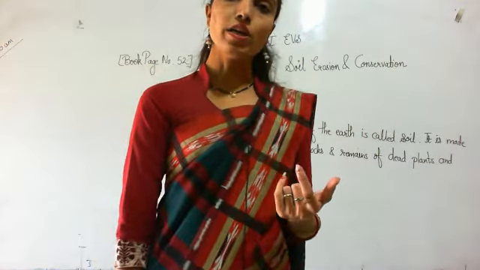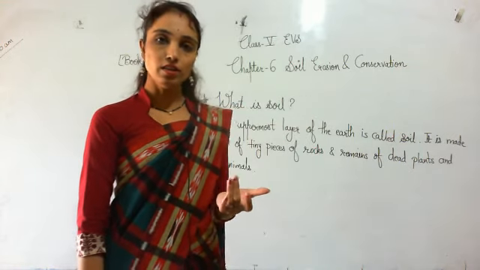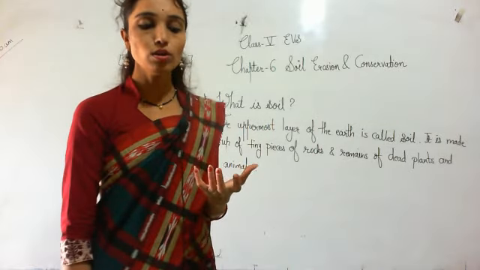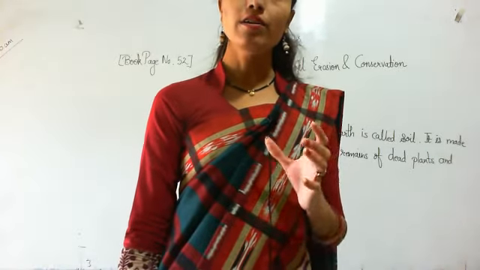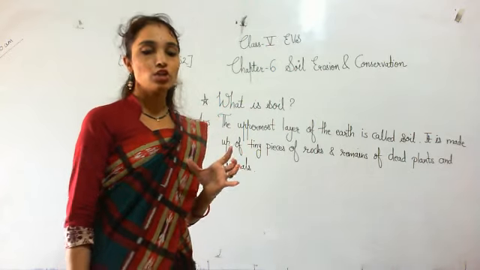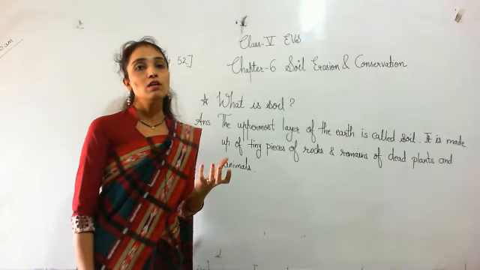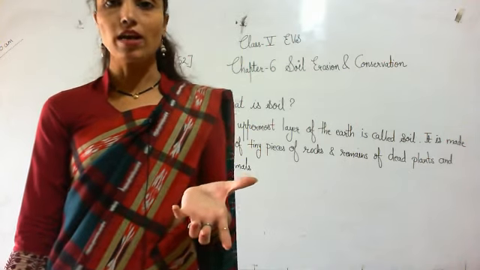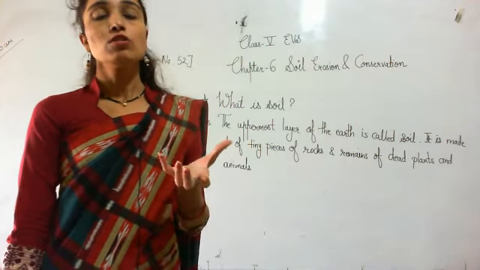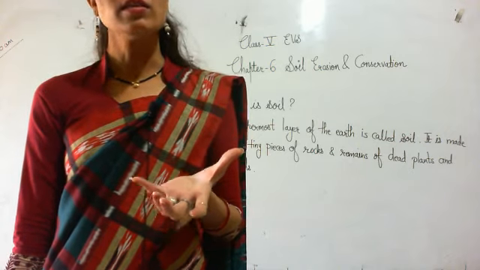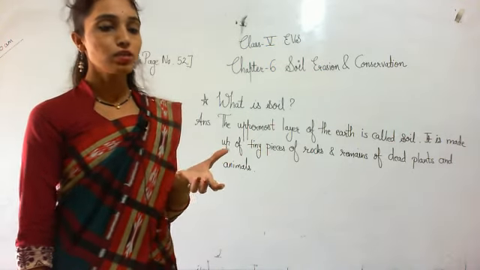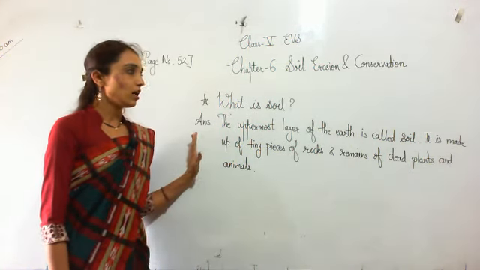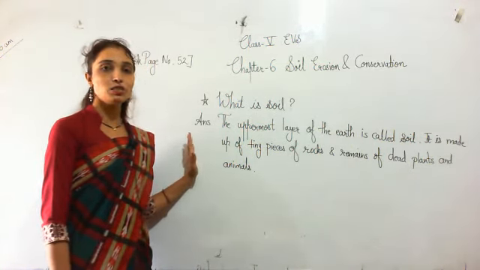So soil is the foundation of all life on the earth. Below the soil there is a solid rock. Why is soil called the foundation of life on the earth? Because it provides food to all. It supports plants, and a plant is the source of food for all the living things. So soil is known as the foundation of all life on the earth. I hope everyone has understood what is soil.